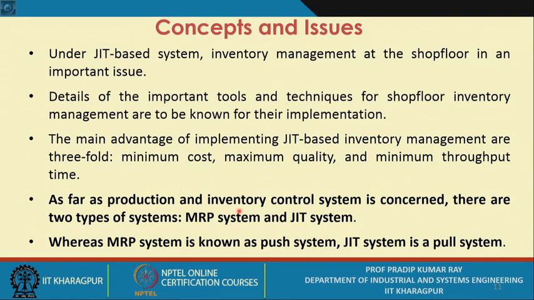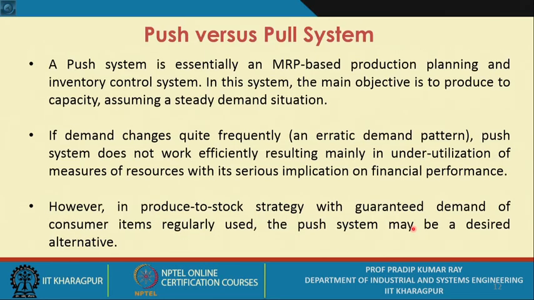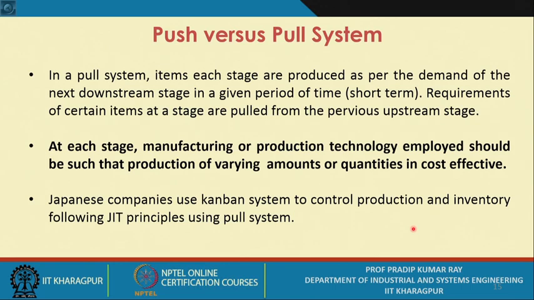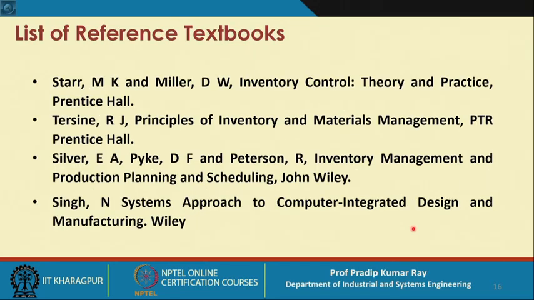Now, as far as production and inventory control system is concerned, there are two types of systems: MRP systems and JIT systems. Already we have discussed the MRP systems. So now MRP system is known as the push system, whereas the JIT system is a pull system. Now these push and pull systems we will be discussing in our next lecture sessions.